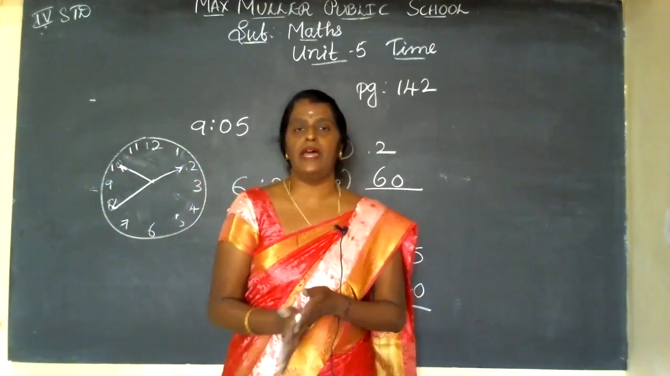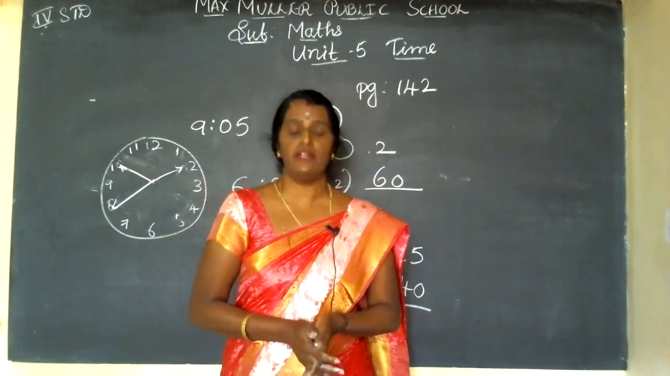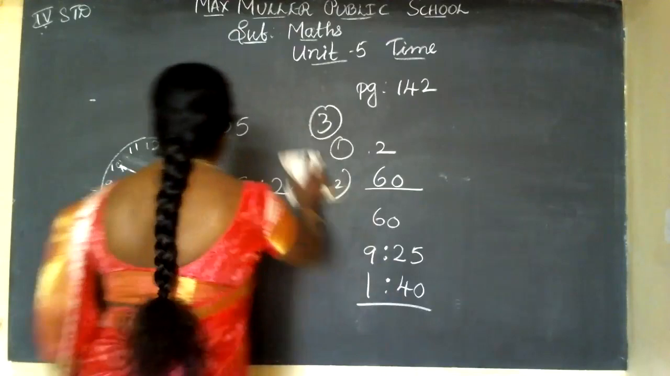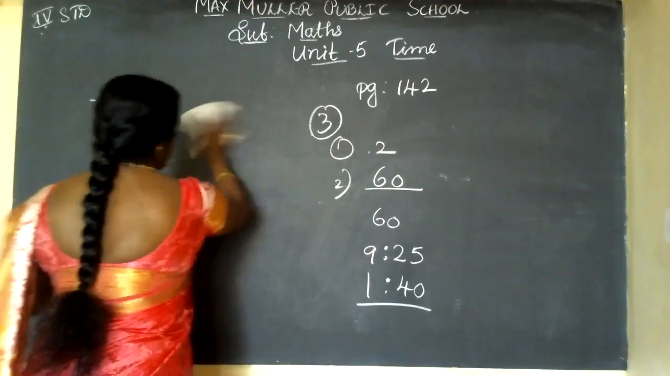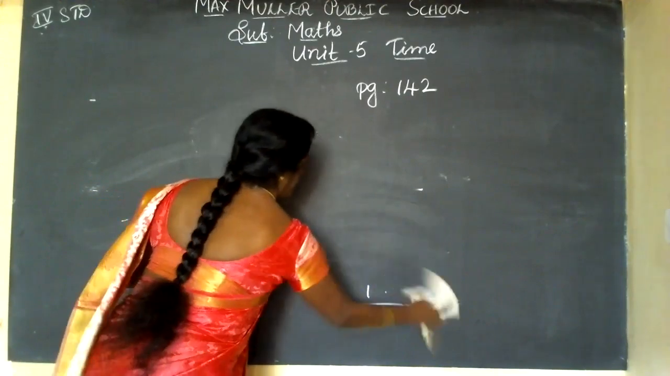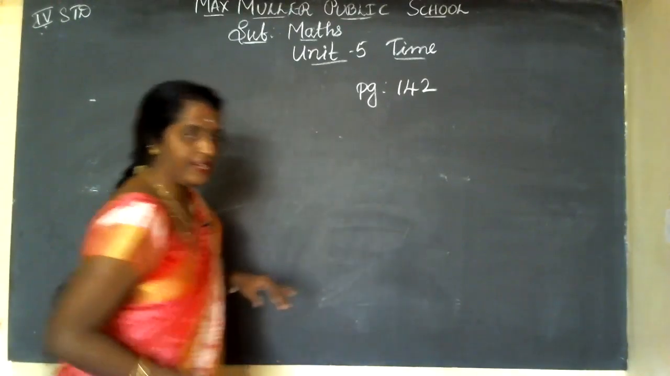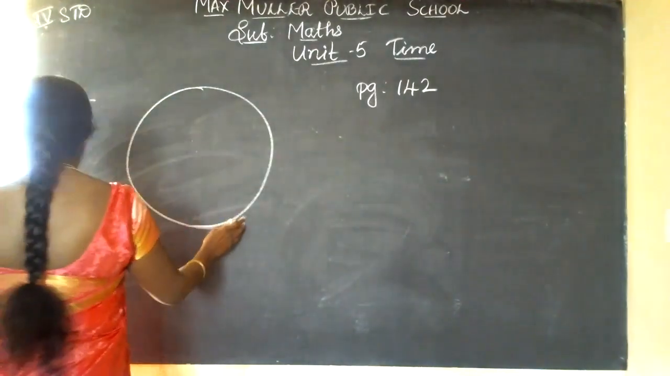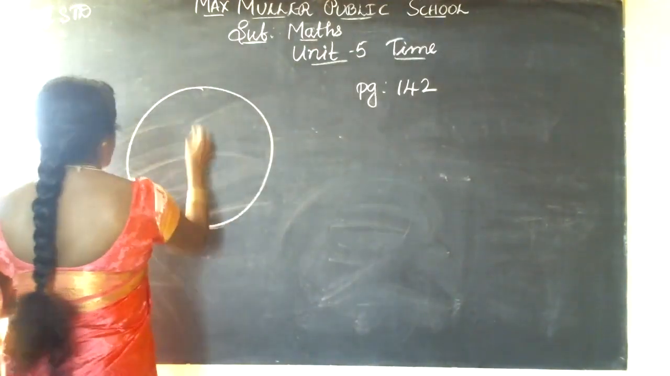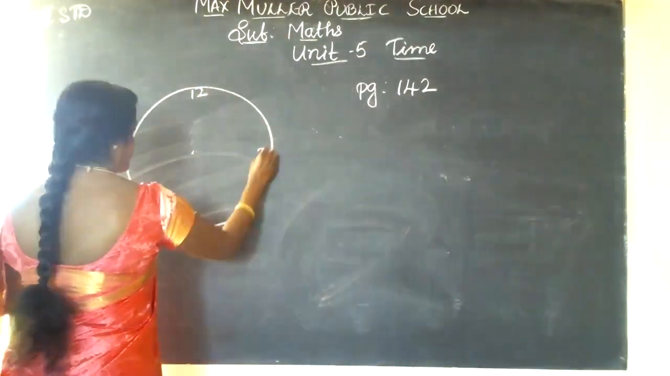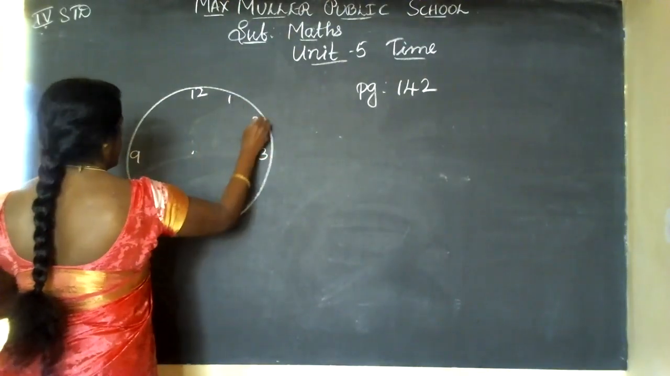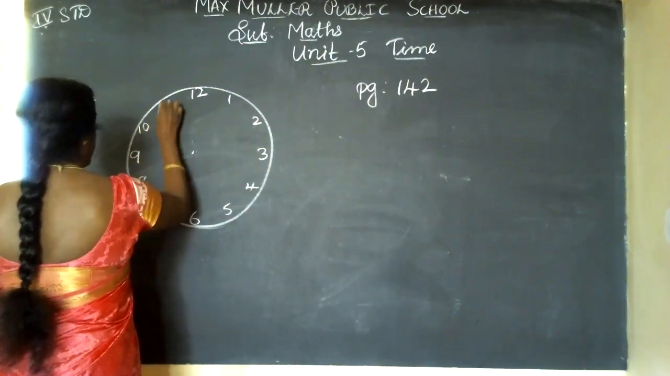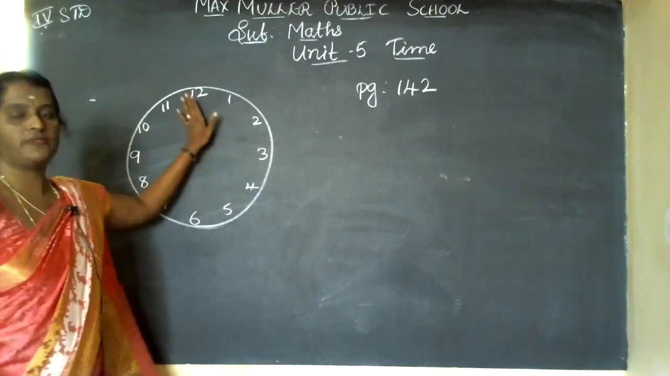Now, time in AM and PM. There are 24 hours in a day, but the clock shows only 12 divisions. As here, the clock shows 12 divisions. I'll draw and show you. Now, I completed exercise 1. Exercise 2 I'll do in the next class, children. See, the clock shows only 12 divisions.